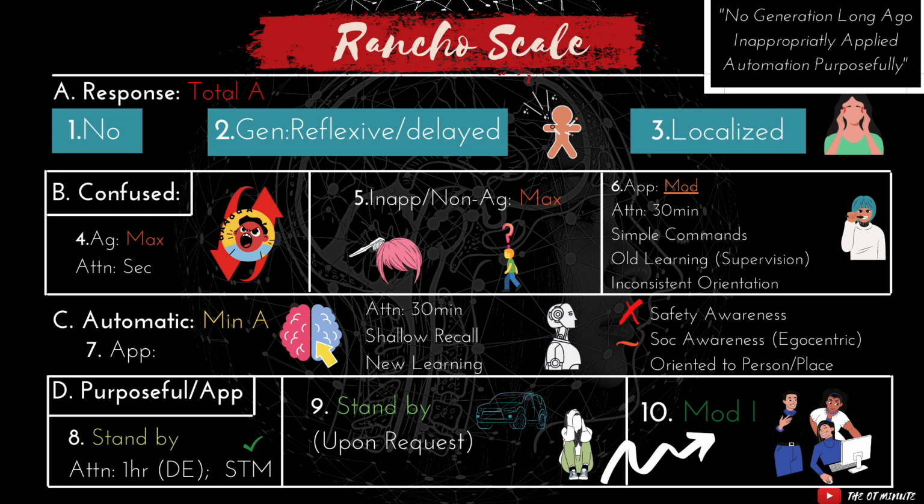Now we've got our fourth group, the purposeful appropriate level here. At level 8, a person has now progressed to standby assistance. You'll see them improve in all of the areas that we talked about before. Their attention is going to be 1 hour, and now it's even in a distracting environment. So that's going to be really important, particularly if you start to think about how are they going to function when they're outside of their home. Short-term memory is also improving significantly at this point.